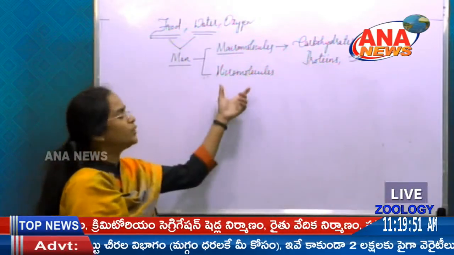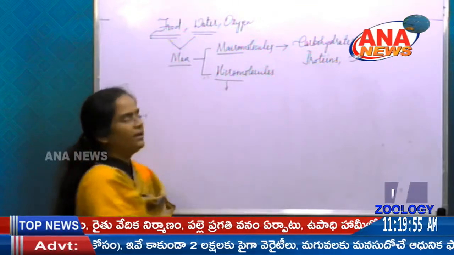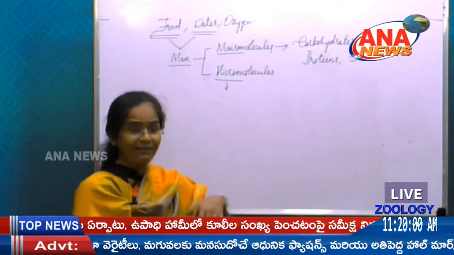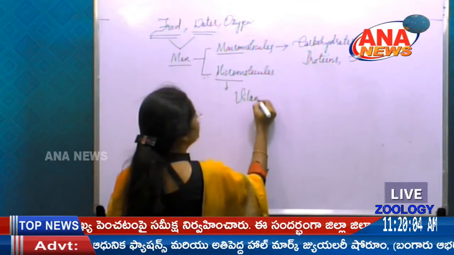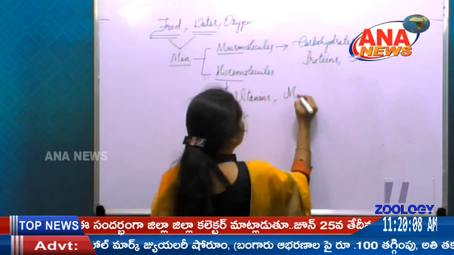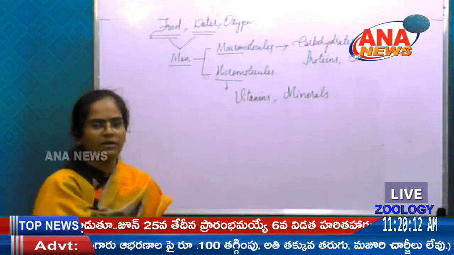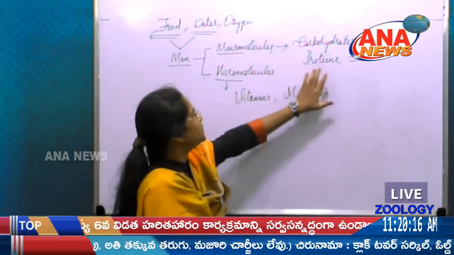Then what about the micromolecules? So the term micro denotes it is small, and here the smaller particles which the human being consumes to get energy. So they are nothing but vitamins and minerals.